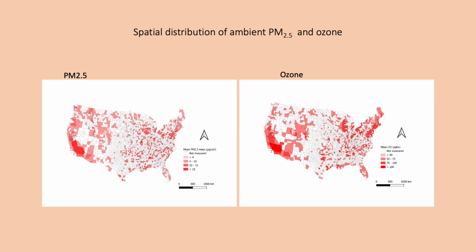This is the spatial distribution of ambient PM 2.5 and ozone across the US. You can see here counties in the southwestern and northeastern have the highest concentration of PM 2.5 and ozone. Bigger cities like Los Angeles and New York City are in those regions with high PM 2.5 and ozone.